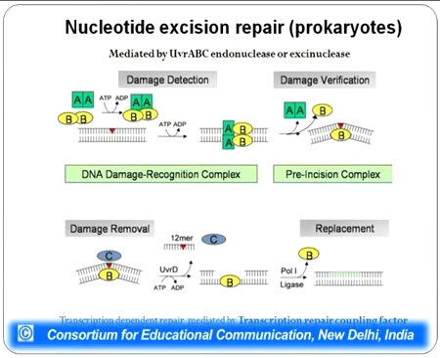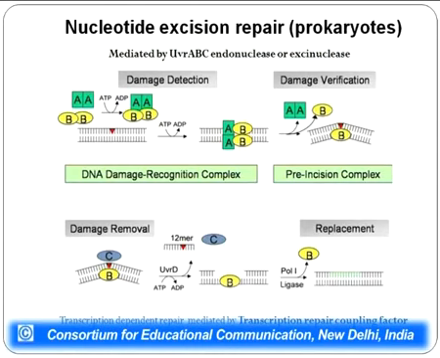Now herein the UVRA protein is very important because it is the protein which recognizes the damage which has been done to the DNA. This particular protein also binds to ATP. After it recognizes the damage, it loads there and it helps in recruiting UVRB, which is again an endonuclease. After UVRB has been loaded to the site where there is damage, UVRA is removed from that particular site and it recruits another protein which is known as UVRC.